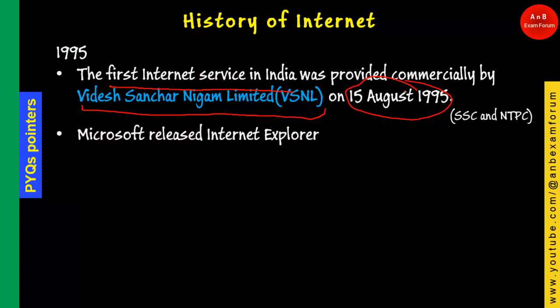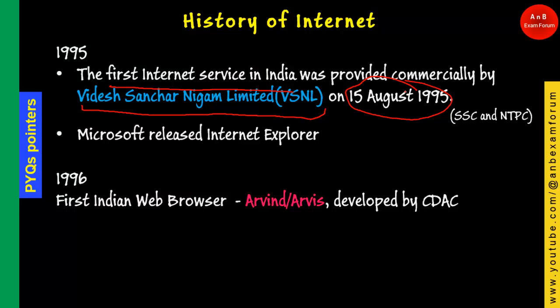In the same year, Microsoft released Internet Explorer. From an Indian point of view, in 1996 the first Indian web browser, Arvind or Arvis, was developed by the Centre for Development of Advanced Computing, that is CDAC. So CDAC developed the first Indian web browser, Arvind or Arvis.